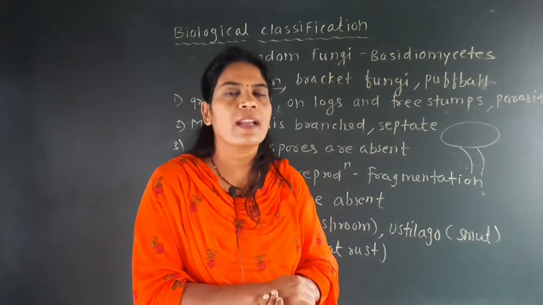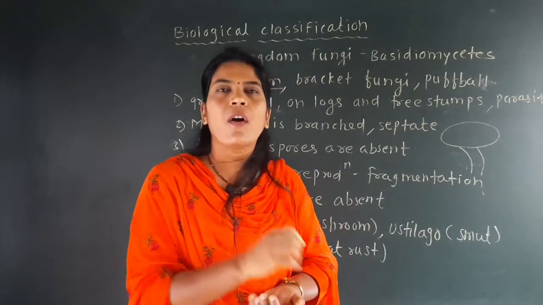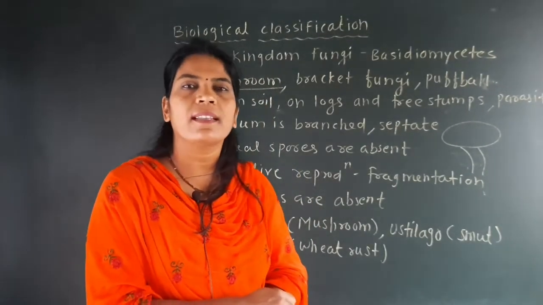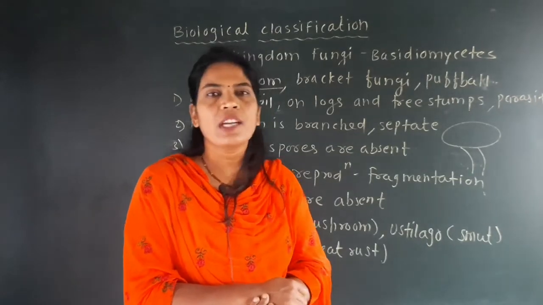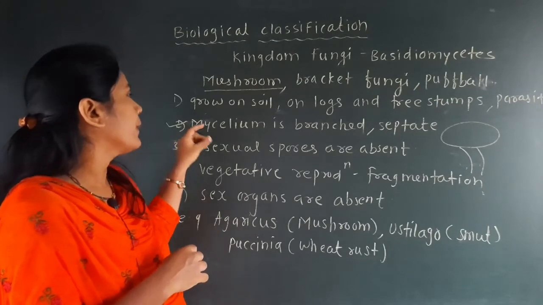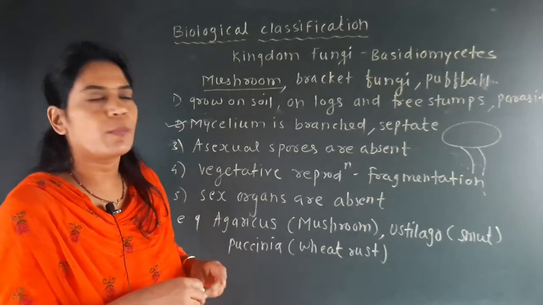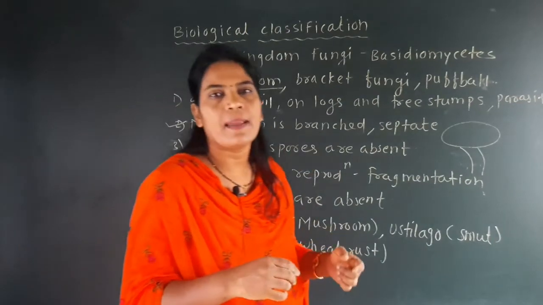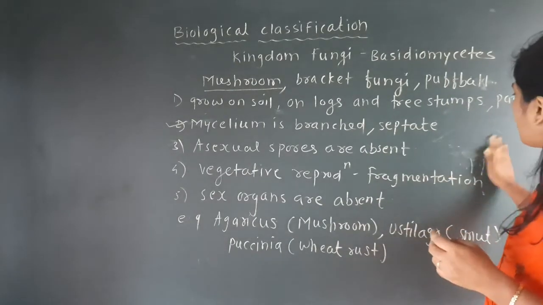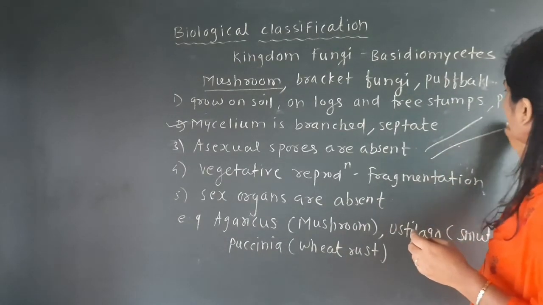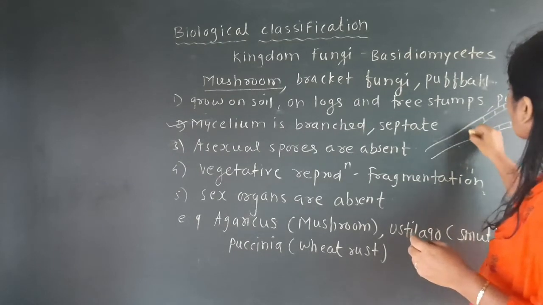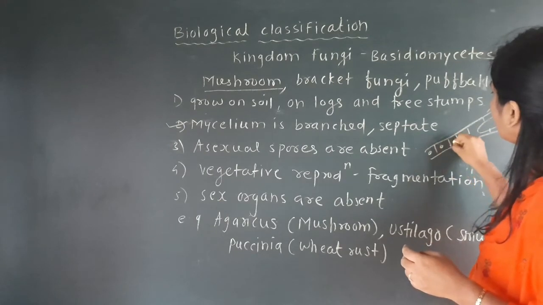A number of students get confused about how to keep all the habitats in mind. But here the habitats are not important. The important parts are their example, their asexual form, their sexual form, and the form of the mycelium. So from the next point we have to concentrate, because these points are very important from the NEET point of view. Mycelium is branched and septate. We have seen the structure of mycelium. So how does it look? It is branched and septate. So this is the mycelium. It is branched, and septa are there in between the nuclei.